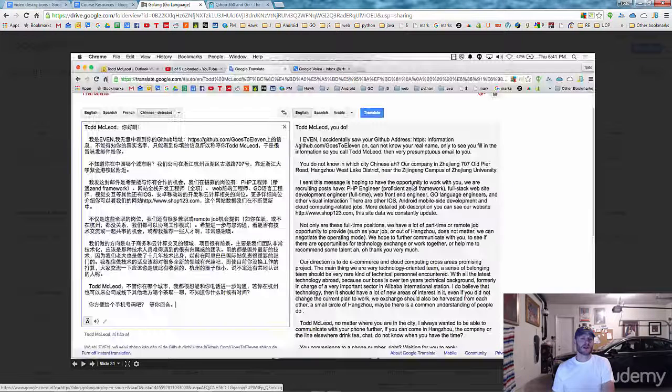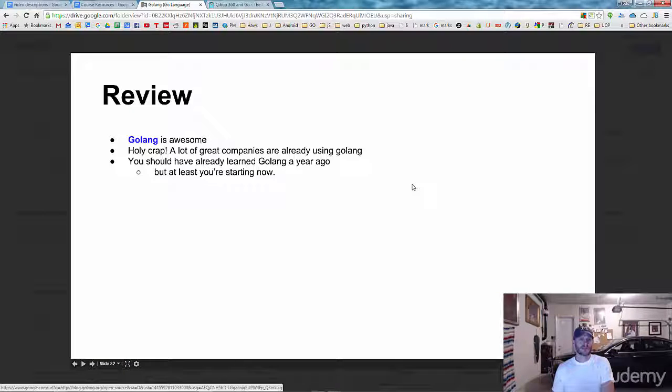So do less, enable more. That's one of the mottos of Go. And if you learn Go, you'll start getting job offers from all over the world. Here's the most recent one I got from some Chinese company. Pretty awesome. So a little bit of review. Golang is awesome. Holy crap, a lot of great companies are already using Go. And you should have already learned Go a year ago, but at least you're learning it now.